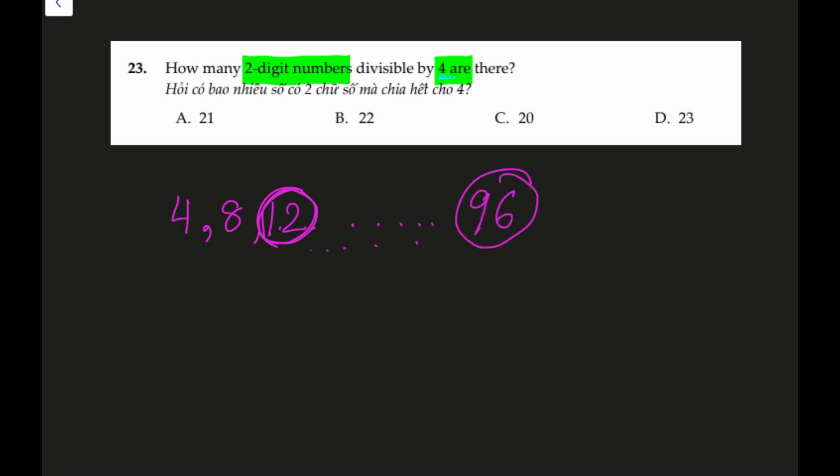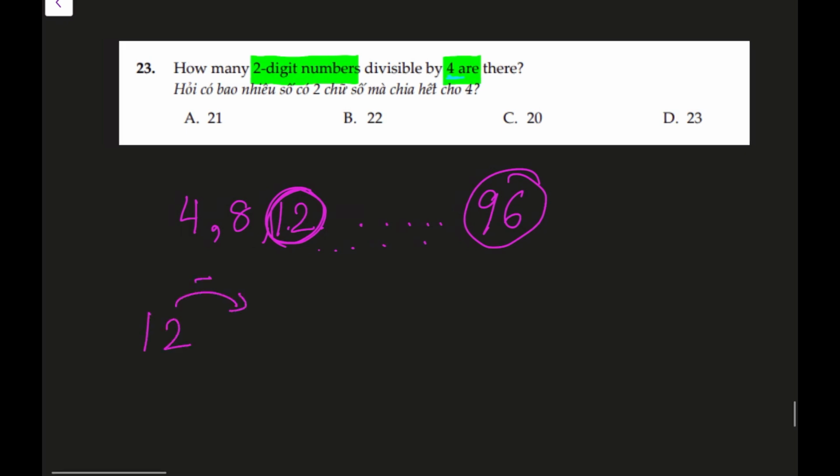Now you could go 12, 16, 20 and count them, but again, just like I said, the questions will get difficult, so it's better to understand a method. 12, and then each time you're adding a 4 and we reach 96.